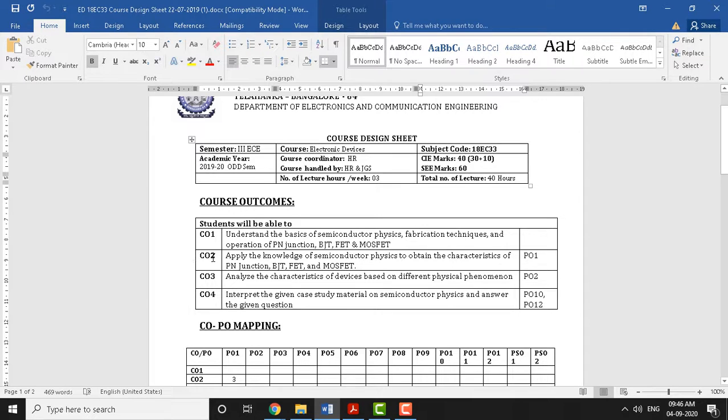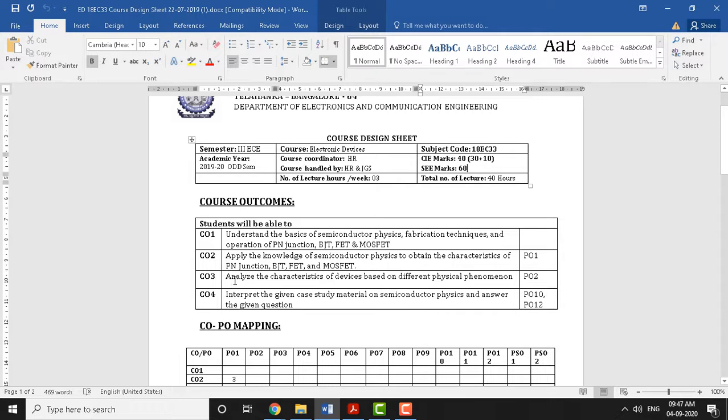Similarly, we have CO2, course outcome 2. Students will be able to apply the knowledge of semiconductor physics. That means you might already have got the basic details of semiconductor physics in your 10+2. You are going to apply that knowledge to obtain the characteristics of PN junction, BJT, FET, and MOSFET. This is course outcome 2, which in turn maps with program outcome 1, which we discussed in the last class.